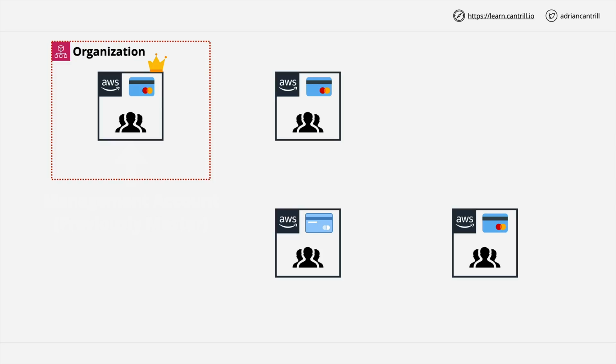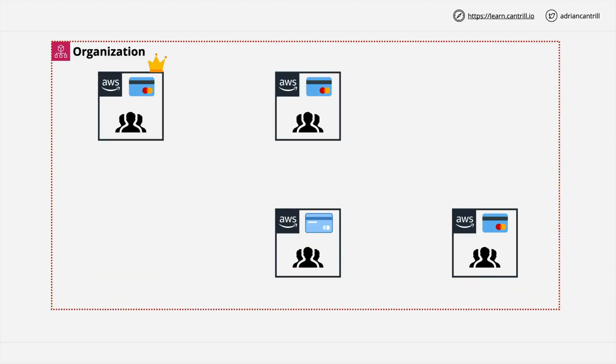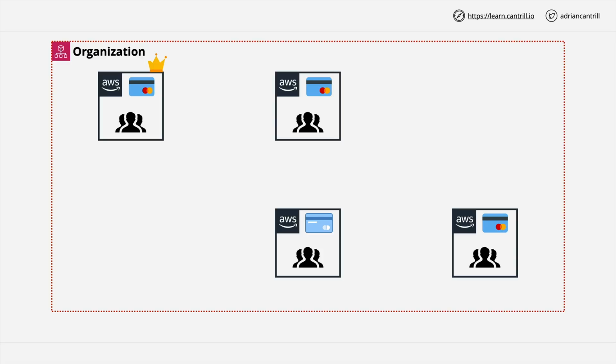Now using this management account, you can invite other existing standard AWS accounts into the organization. Because these are existing accounts, they'll need to approve the invites to join the organization, and assuming they do, those standard accounts will then become part of that AWS organization. When standard AWS accounts join an AWS organization, they change from being standard accounts to being member accounts of that organization.